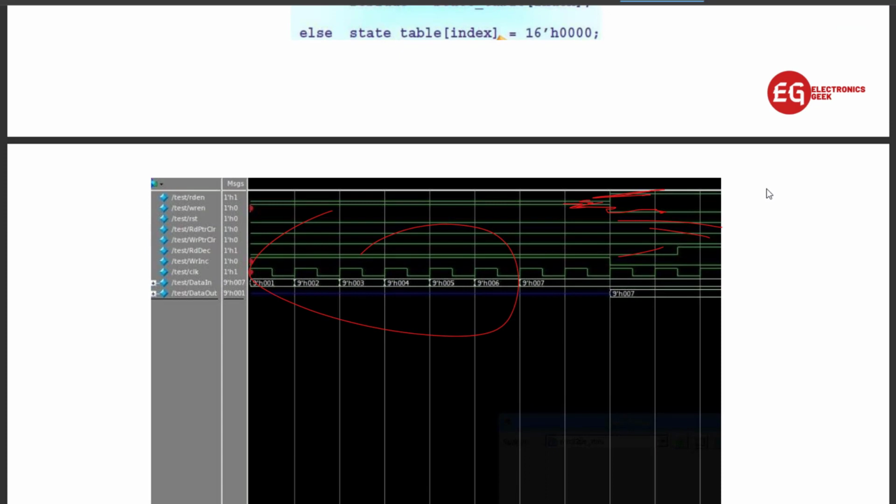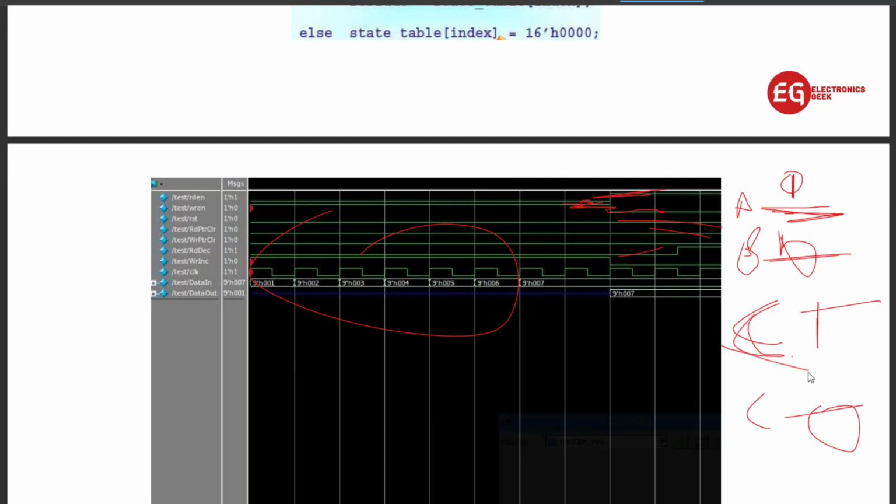Okay, so like this we go through the waveforms so that we get to know. Like if we talk about the half adder, let's take this is a. A is high and b is low, that is sum s, that is the output. If you are giving 1 and 0, then the sum should be 1 and carry should be 0. So like this we have to verify through these signals: signal a is high and b is low, and s should be high and c should be 0.